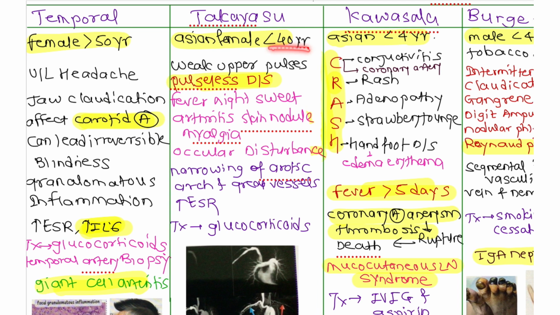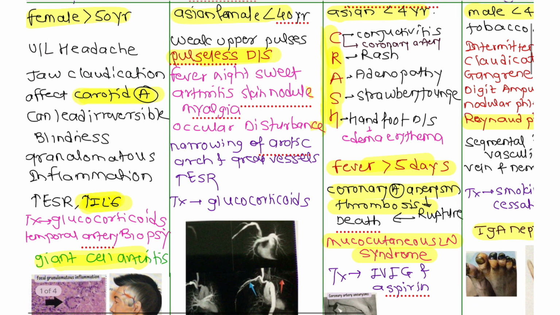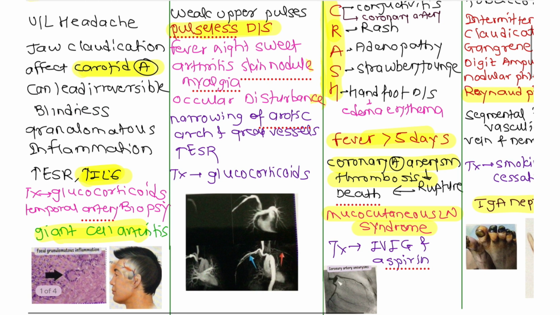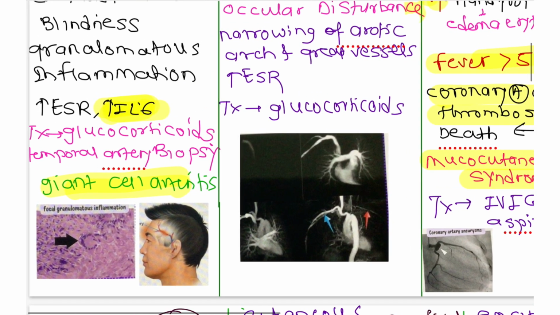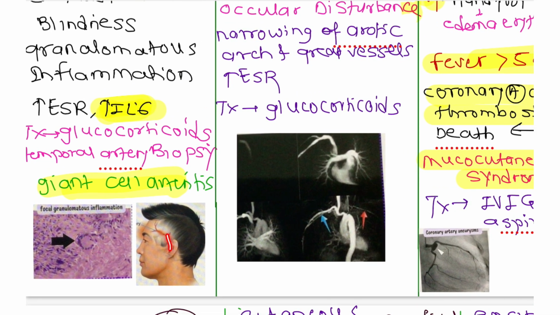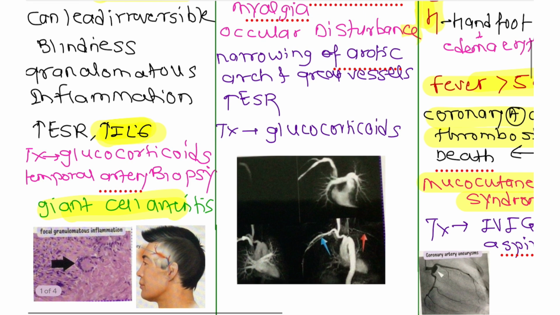Takayasu affects those less than 40 years, but temporal affects females greater than 50 years, meaning older females are affected in the temporal. Here it affects the arch of aorta and great vessel, and here it affects the carotid artery. There is vasculitis, inflammation of the carotid artery. That's why symptoms like jaw claudication and unilateral headache are seen here. It can also lead to irreversible blindness. There is a granulomatous inflammation. You can see a typical image of the focal granulomatous inflammation, and there is a unilateral headache. This is the carotid artery which is affected.